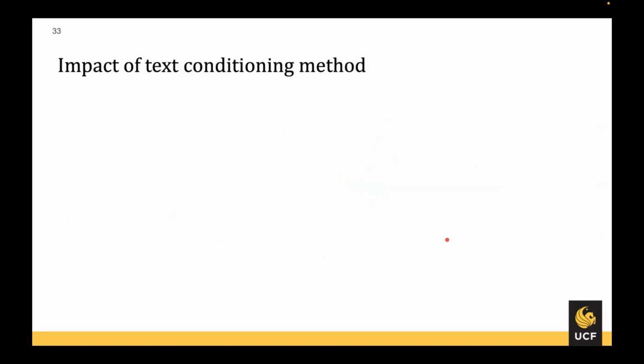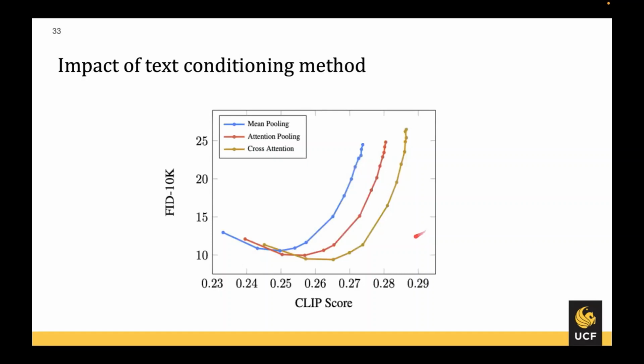Another of their design choices was to use cross-attention for the text conditioning method, and the effect is seen in this diagram here. From here, we can see that cross-attention is performing way better than other pooling-based methods. This is due to the fact that cross-attention allows the model to dynamically weight certain parts of the text and image at each timestep. However, the pooling-based methods use a fixed representation of both the text and images, which is why cross-attention is able to generate more accurate images.